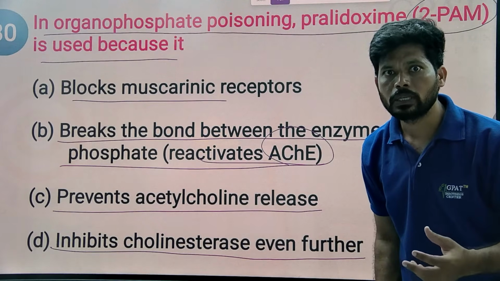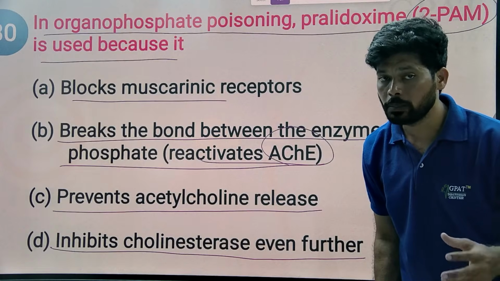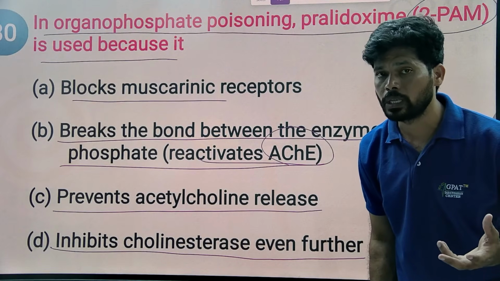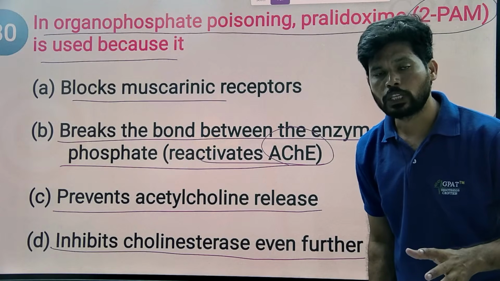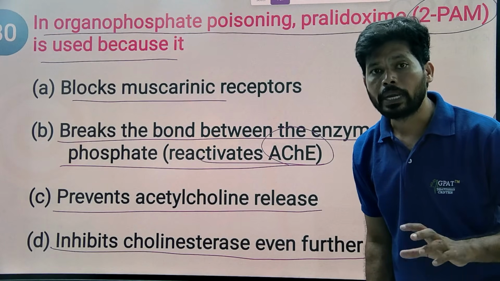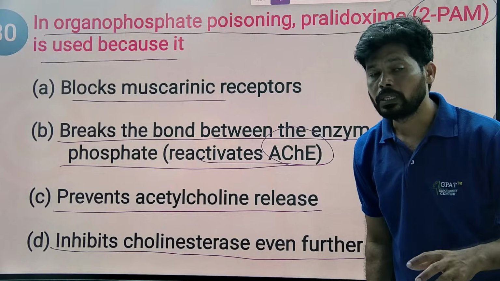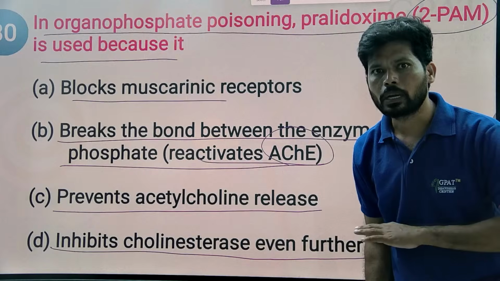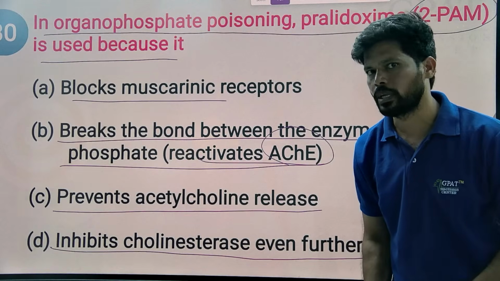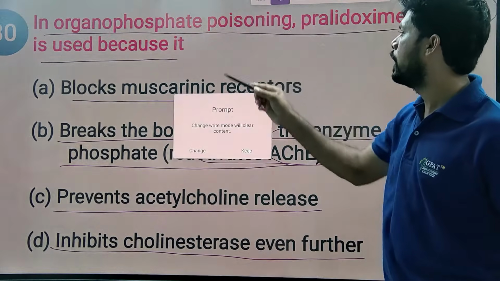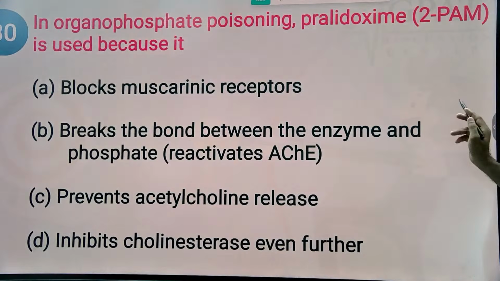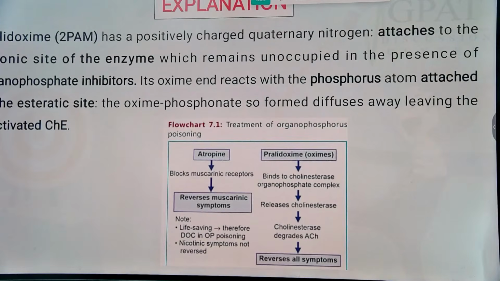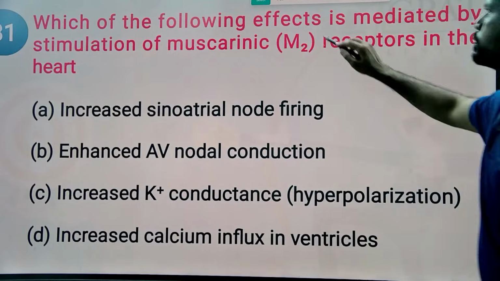Because of this inactivation of acetylcholine esterase enzyme, there is a severe increase in acetylcholine levels. So that's why pralidoxime is used to reactivate the acetylcholine esterase enzyme. This reactivated enzyme rapidly metabolizes all the excess acetylcholine in the body and helps in reducing the symptoms of organophosphorus poisoning. Answer is option B. Next.